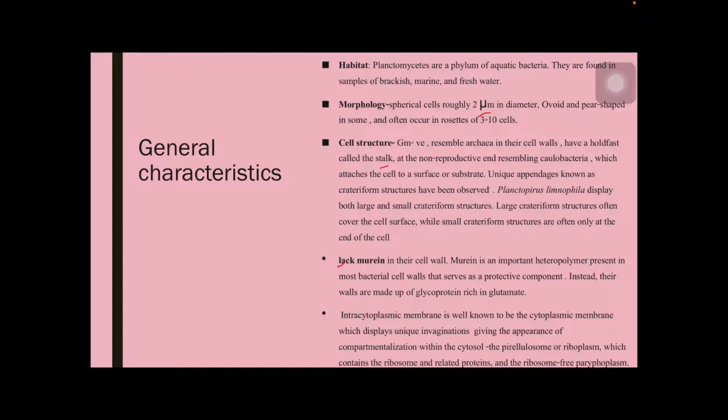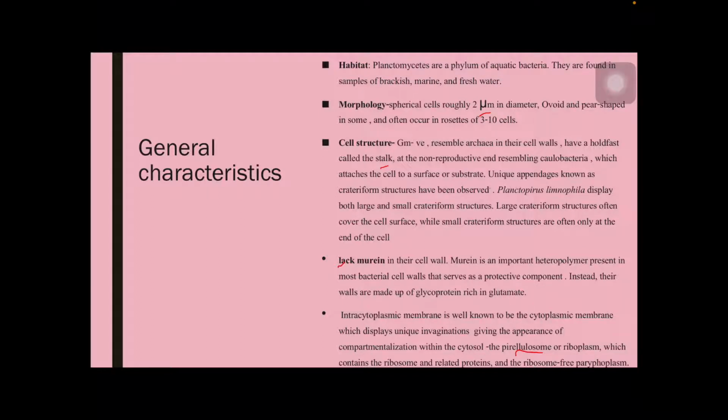Bacteria do not possess any organelle structures inside the cell, but in these organisms the intracytoplasmic membrane shows invaginations, giving the appearance of compartmentalization within the cytosol, and forms two types of structures, called the paryphoplasm and the pirellulosome or riboplasm. The pirellulosome is rich in ribosomes, and ribosomes are the structures for the synthesis of proteins, and the paryphoplasm is ribosome free.